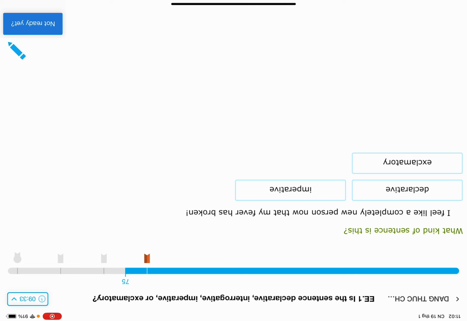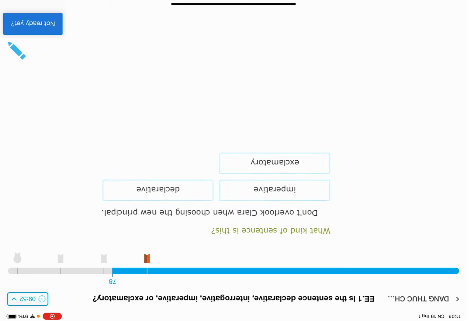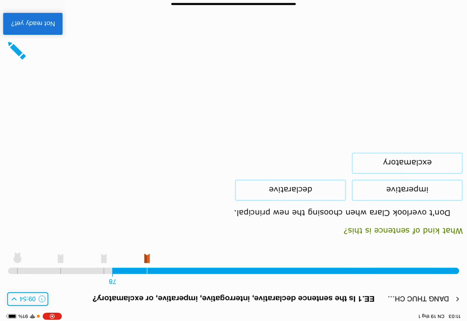Okay, I feel like a completely new person now that my fever has broken. It ended with an exclamation point, so it is an exclamatory. And it also suggests a strong feeling, a happy feeling, because this person is feeling better, feeling happy, feeling fresh. Okay, it ended with a period, so declarative or imperative.